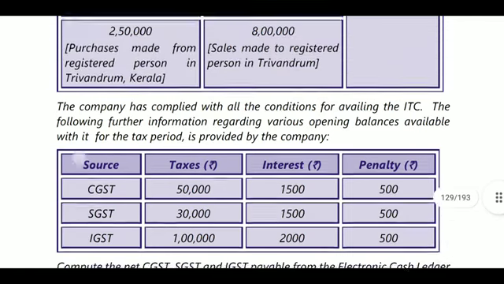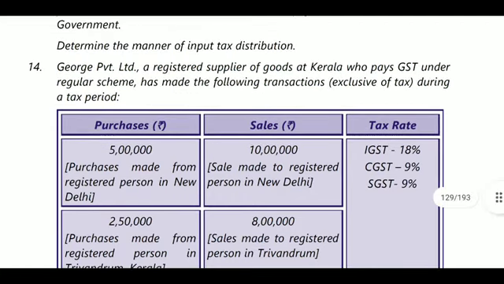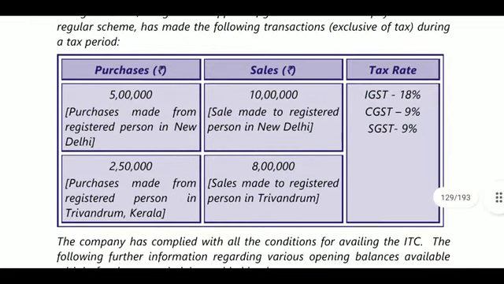Here we will be calculating. Sales were 10 lakhs and 8 lakhs. So 10 lakhs will be IGST leviable, and 8 lakhs will be CGST, SGST leviable, because we are a Kerala person. George Private Limited is a Kerala person. So on 10 lakhs at 18%, it is 1 lakh 80,000, and on 8 lakhs at 9%, it will become 72,000.